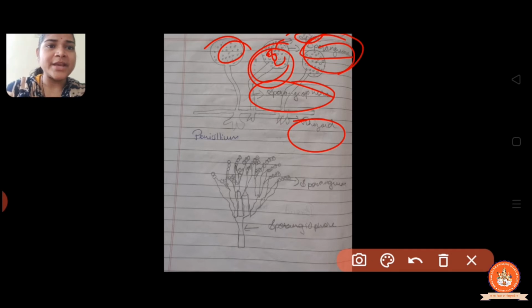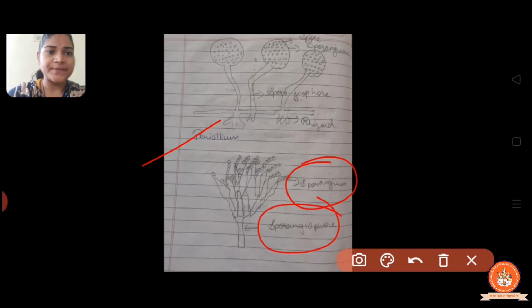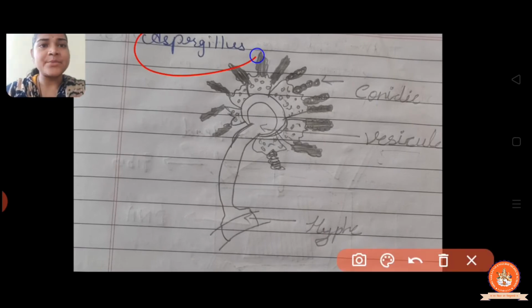Now next we have penicillin. Penicillin is a type of fungi, right? Here again the sporangium and sporangiophore. And the third example is aspergillus.